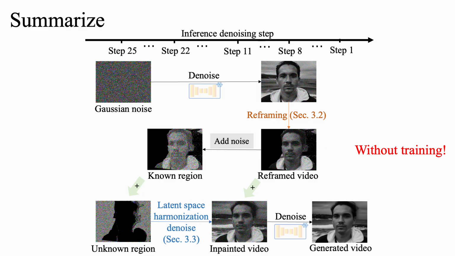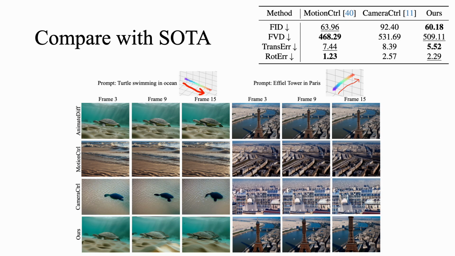In our implementation, we apply latent reframe in the inference stage. For example, with 25 denoising steps in total, we perform reframing around step 8. At that point, we estimate the time-aware point cloud, render the reframed video, add noise differently for known and unknown areas, and continue denoising. By step 11, both regions reach similar noise levels, and then the remaining denoising is applied uniformly. Finally, we obtain the complete video aligned with the target camera pose.